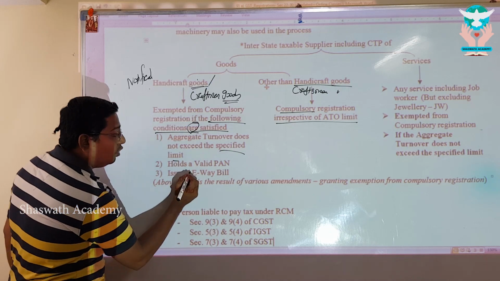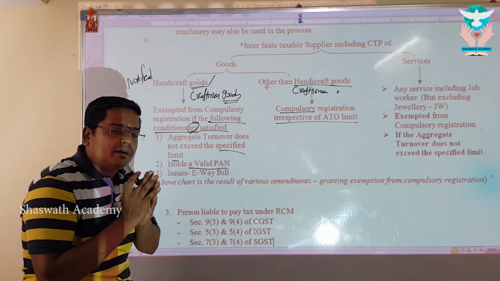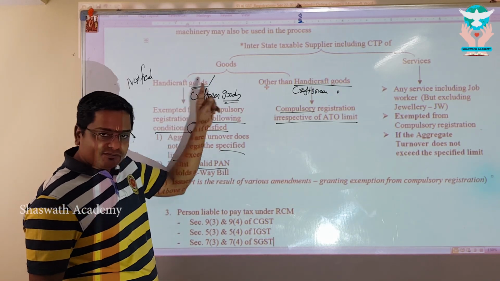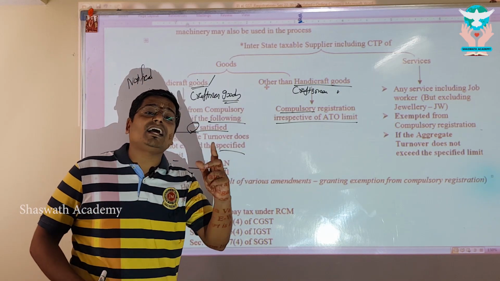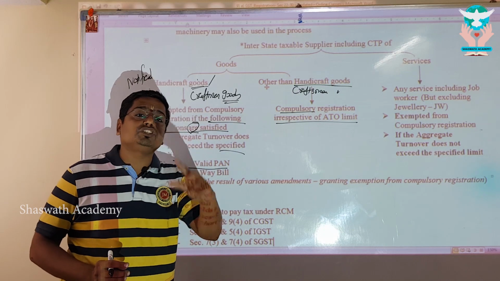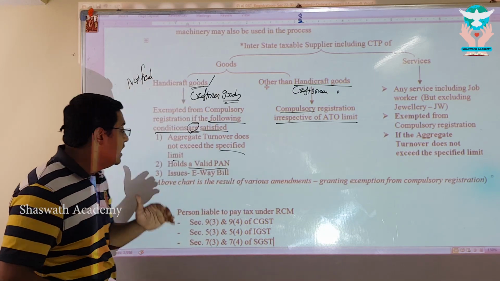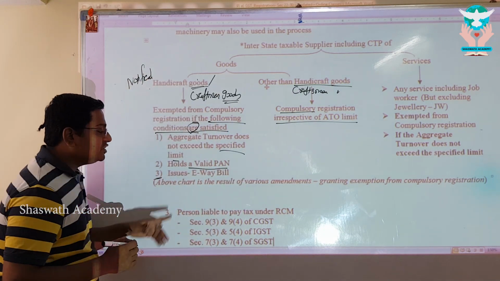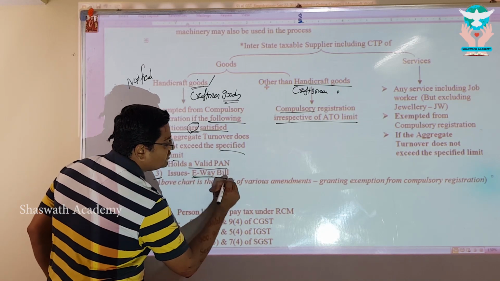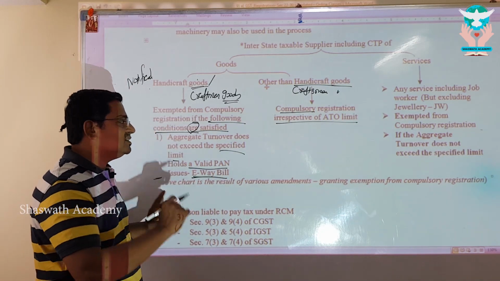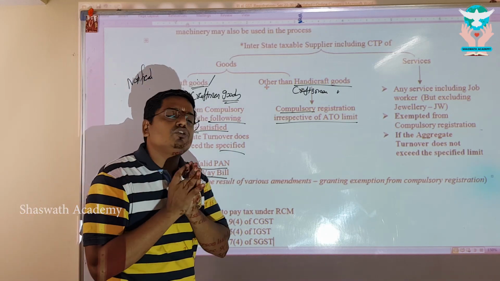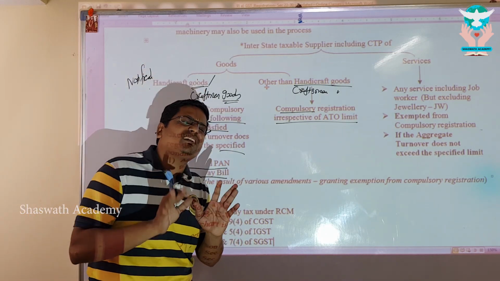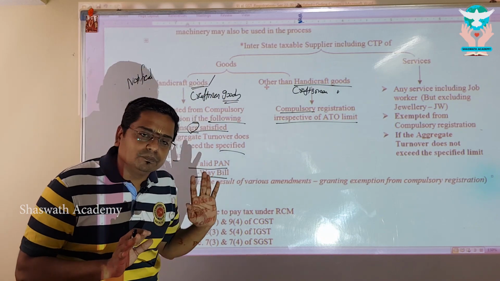Number 2, holds a valid PAN. That supplier who is basically a handicraft goods supplier and craftsman goods supplier, he holds a valid income tax PAN, 10-digit PAN issued by the income tax department, he possesses it. And then third one, he issues an e-waybill. Properly he generates e-waybill. When all the three conditions are satisfied, fatafat, he can register only when he crosses up to 20 lakhs. He need not compulsorily register as claimed in subsection 2.